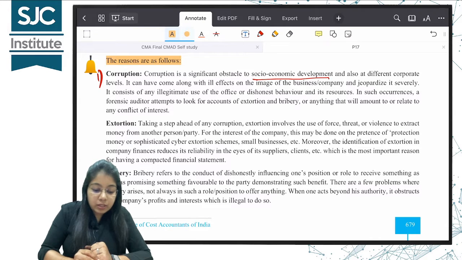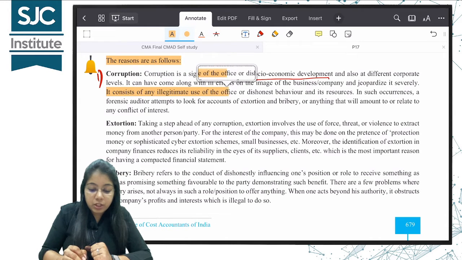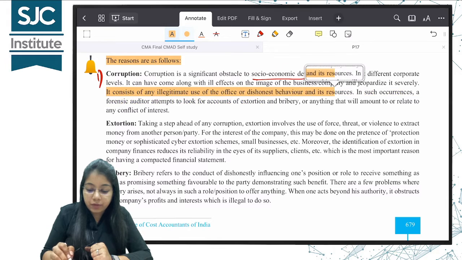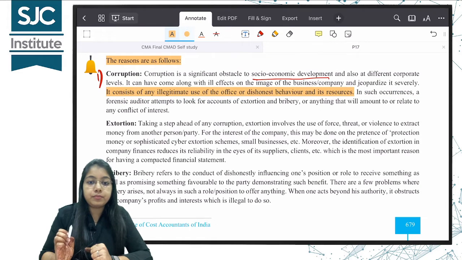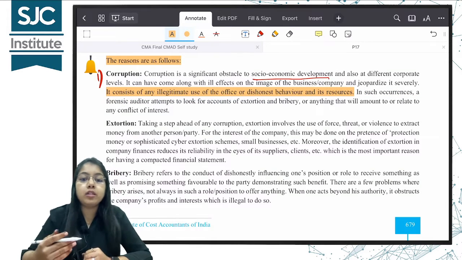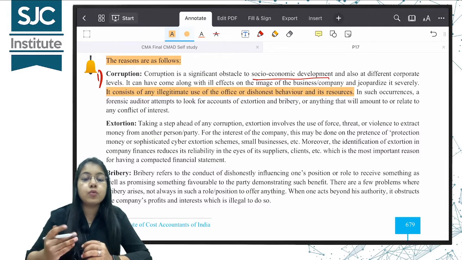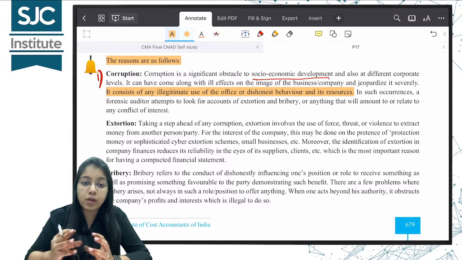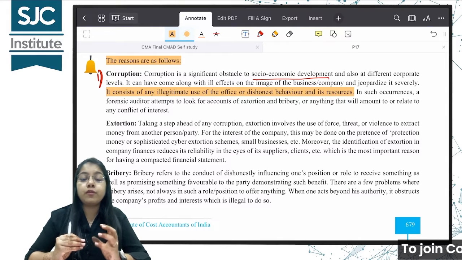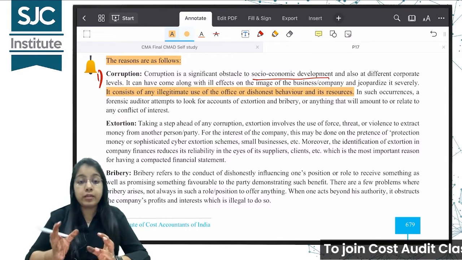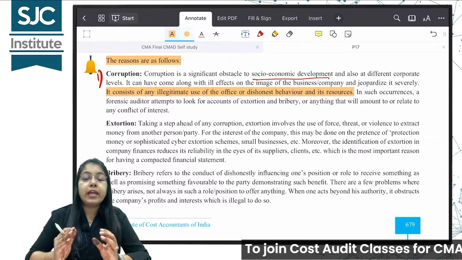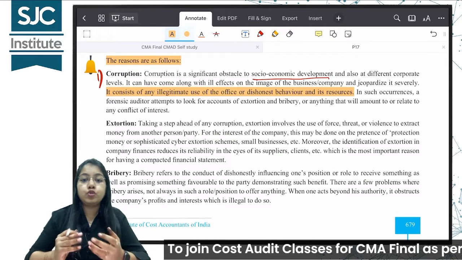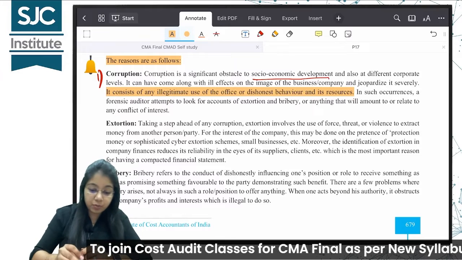Basically, corruption consists of any illegitimate use of office or dishonest behavior and its resources. So here the forensic auditor will look into the accounts, what are the instances of corruption, what has gone wrong in the organization, and what are the conflicts of interest between the management and the company. Then it will gather evidence and issue a report on that, if corruption is the reason.